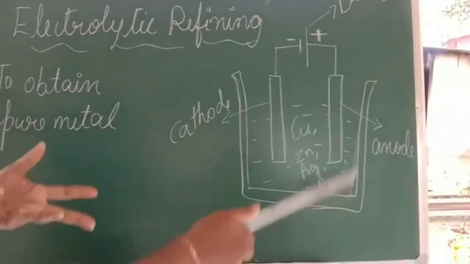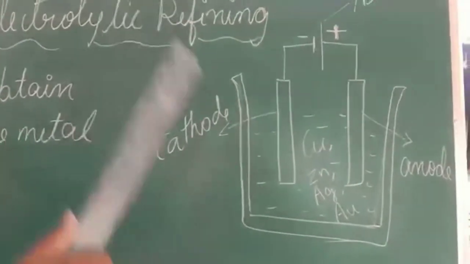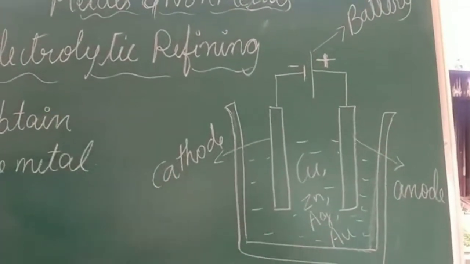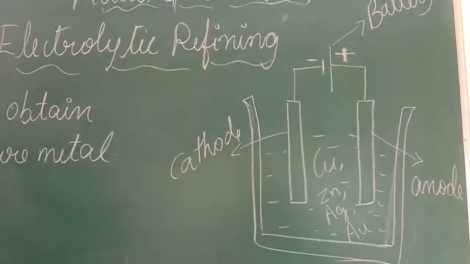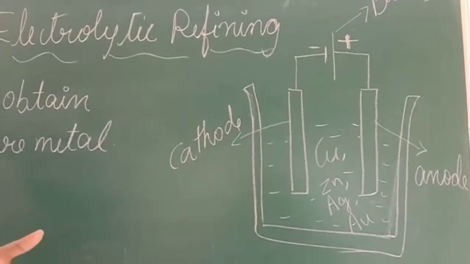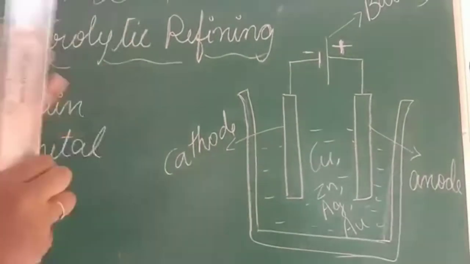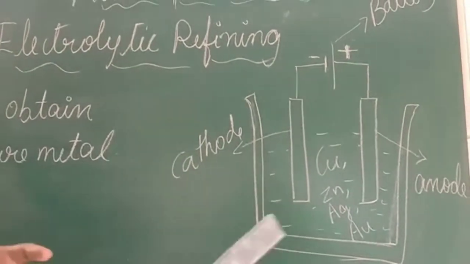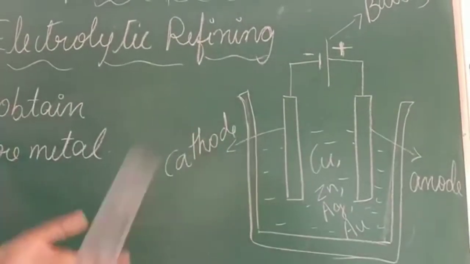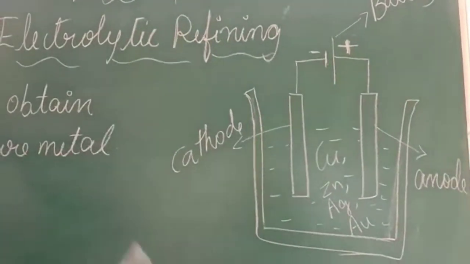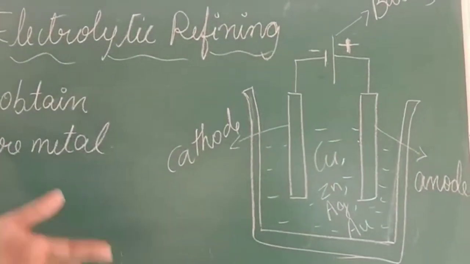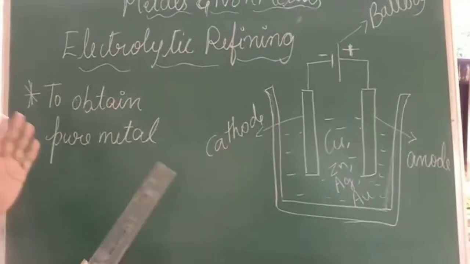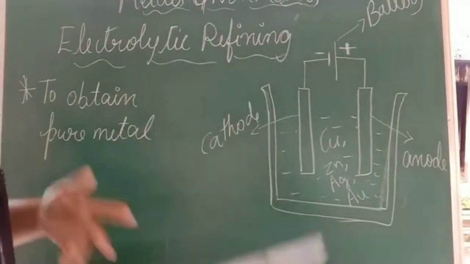Now even though these 4 are metals, there are still pure and impure forms in it. In gold we can easily differentiate pure gold and impure gold. Like nowadays we usually see, right, 916 is pure gold. Other than 916 it is not a pure one. So in metals also we have 2 categories: one is a pure metal and one more is an impure metal. So the main intention of this experiment is to obtain the pure metal. So let us see how to obtain the pure metal.